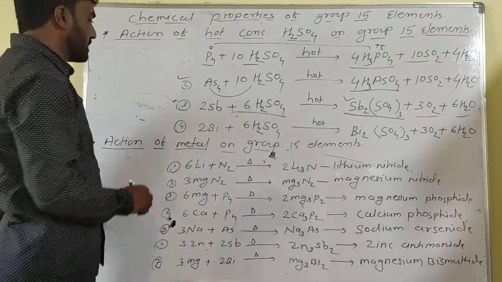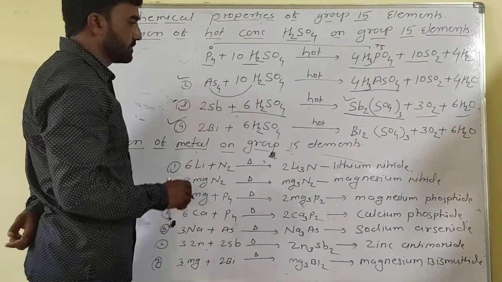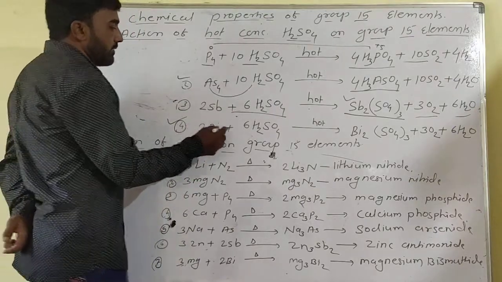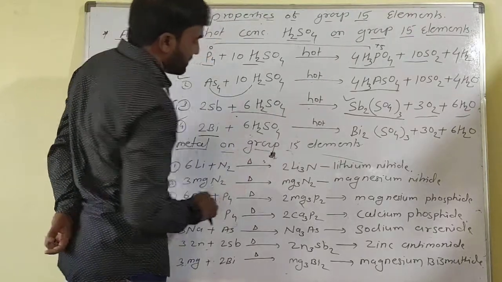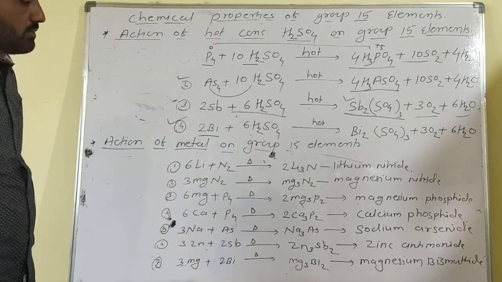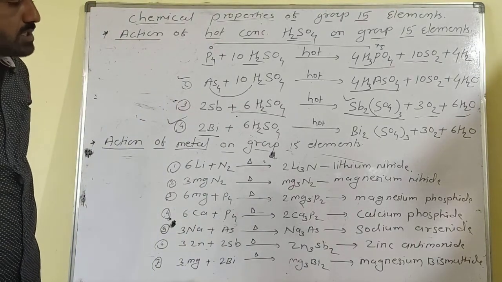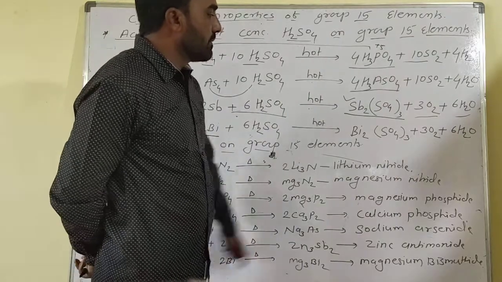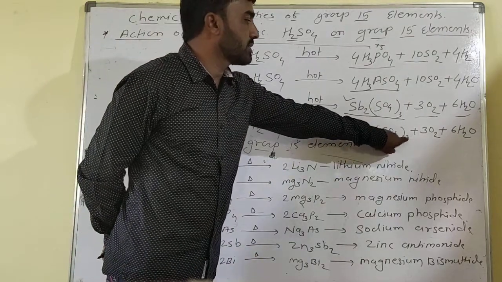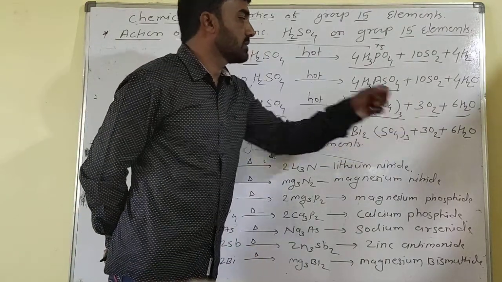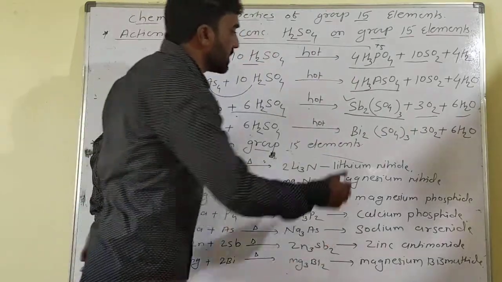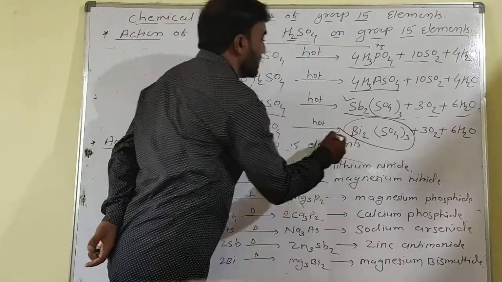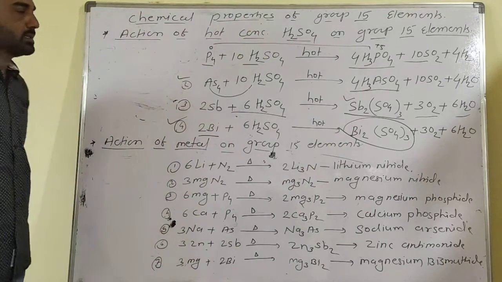Now the fourth type of reaction, that is bismuth. Bismuth reacts with 6 H2SO4. Bismuth reacts with sulfuric acid in hot conditions to give Bi2(SO4)3 plus 3 SO2 plus 6 H2O. So these compounds are formed when bismuth reacts with sulfuric acid.